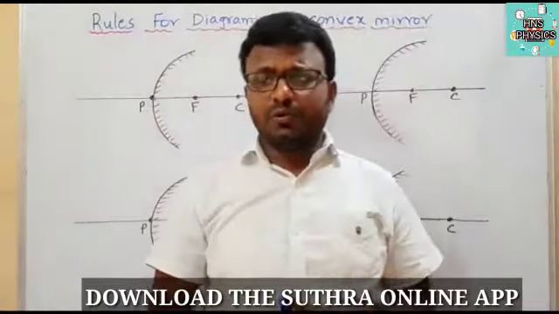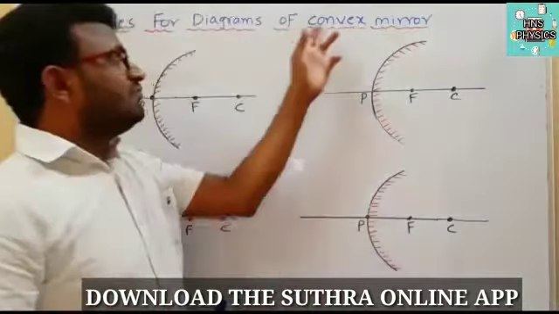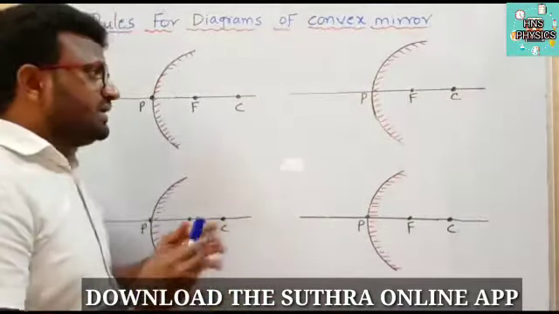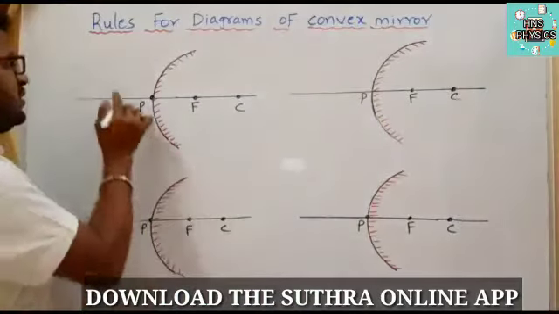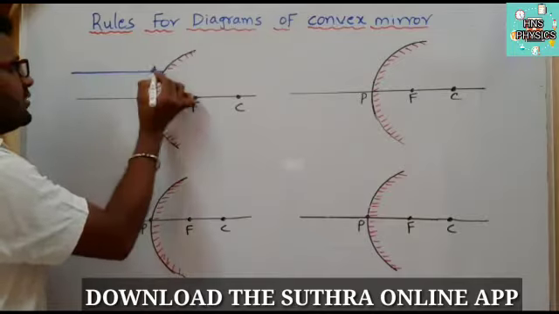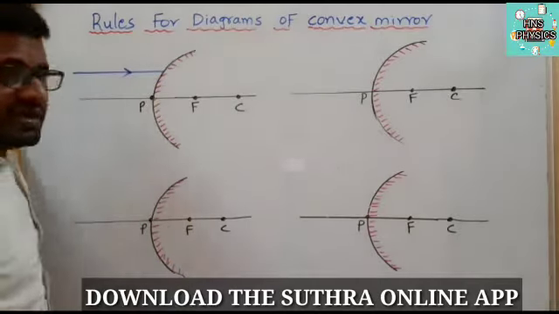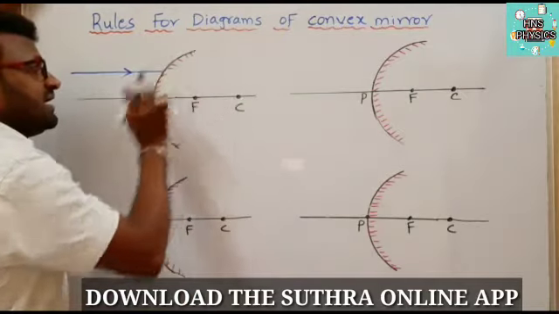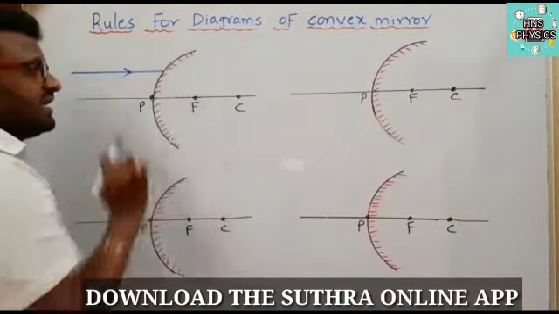Now come to the rules for ray diagrams of convex mirror. Here also we have 4 rules, and we'll discuss them one by one. The first rule: if any ray of light is passing parallel to the principal axis, here the reflecting surface is outside.